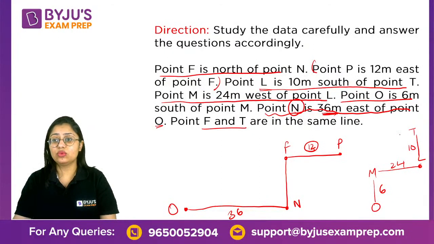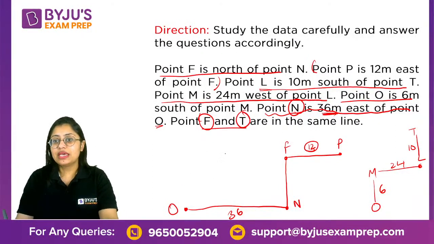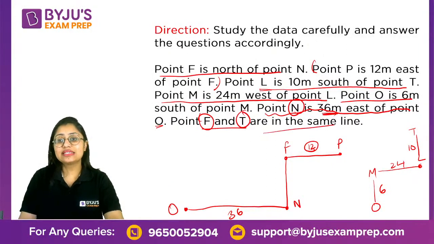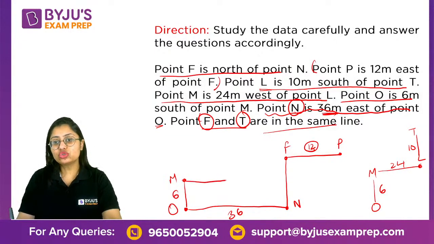And when they tell you that point F and point T are in the same straight line, there's a very clear answer. If F and T are in the same line, that clearly means O and M should be somewhere over here because 24 is less than 36.